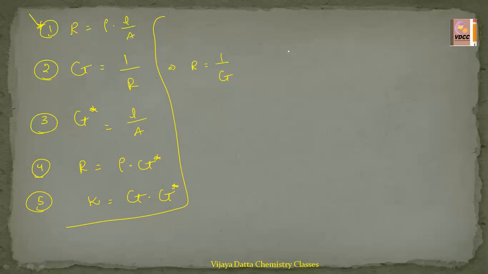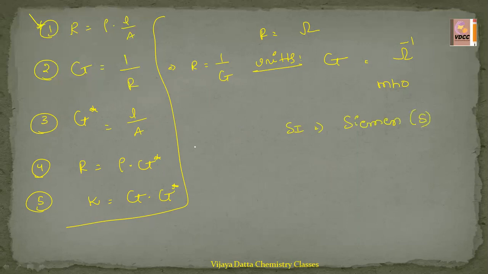Here the units of conductance also important, because units of resistance is ohm I said. So units of conductance means units of G is equal to ohm inverse. That only we can write as mho. And its SI units are called Siemens. This only represents with capital S. 1 S means 1 Siemens equal to 1 mho, ohm inverse, or 1 mho, like this also we can write. So these are the units of conductance and resistance.